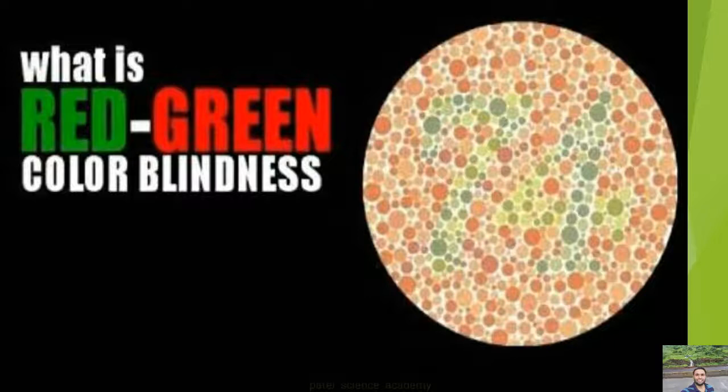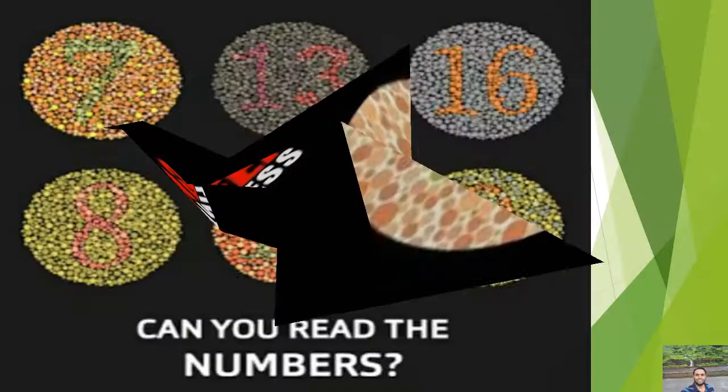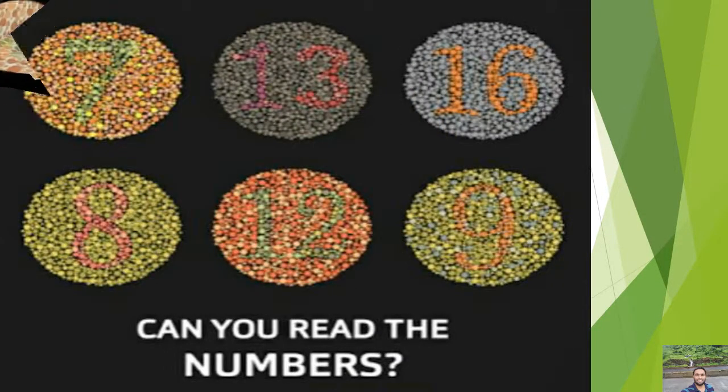You can see here in red green color blindness, because it is an X linked disease, can you read the numbers? If you do not have the X linked gene, you will be able to see the green color and a red color here, and if you are unable to see it, then definitely there may be a chance of red green color blindness. I hope you are normal.